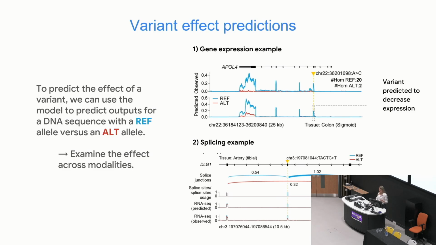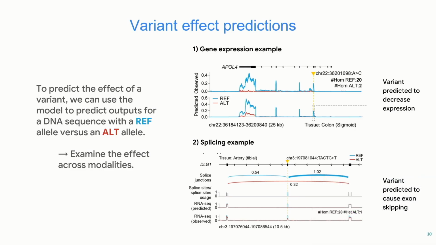Here's an example of a variant effect splicing prediction. This is a variant that's predicted to cause an exon skipping event. There's a middle exon there, and in blue you see that it's included. But when you introduce the alt allele in red, you see that it skips over it entirely. This is also captured in splice site usage predictions and the RNA-seq predictions. They don't always line up perfectly, but in a lot of cases they do.